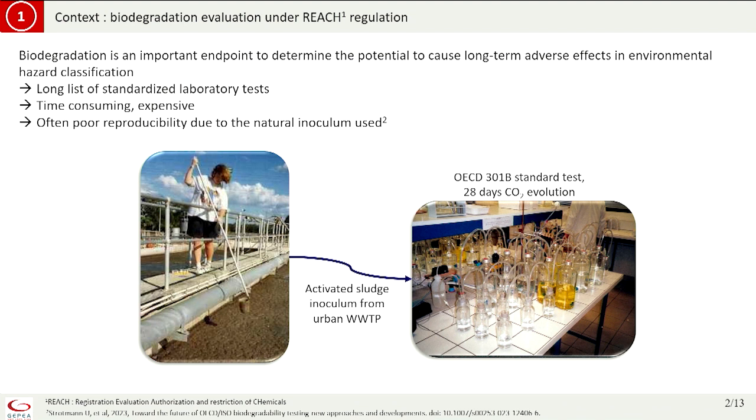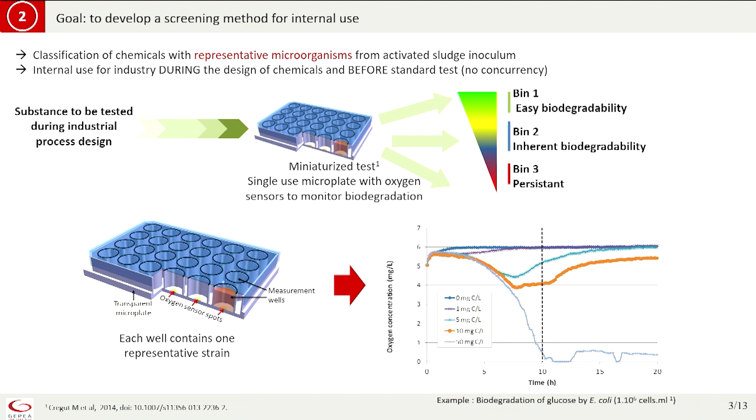So the idea was to use another possibility to classify chemical substances, by using representative microorganisms from activated sludge, for example. This is the main inoculum used in standard tests, but not to compete with current standard tests, because they are important, of course, but to be complementary to them.